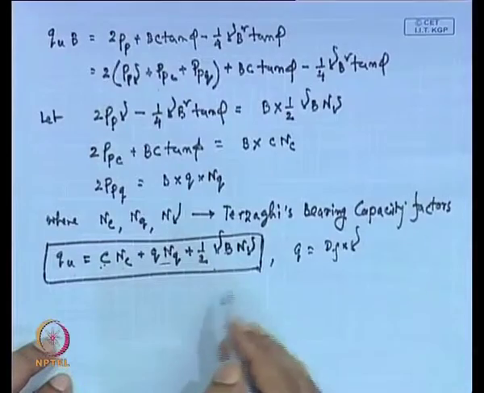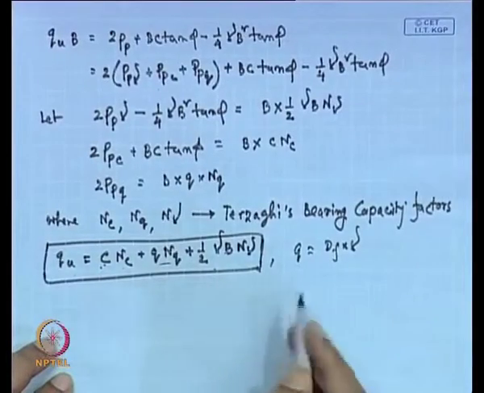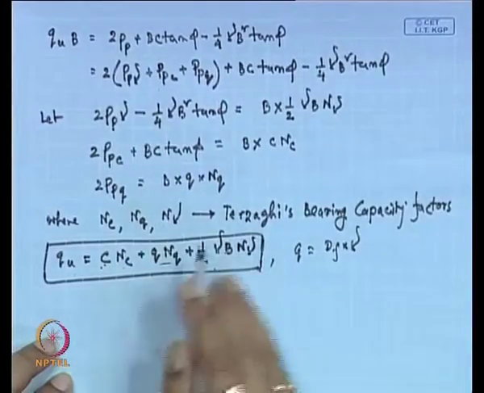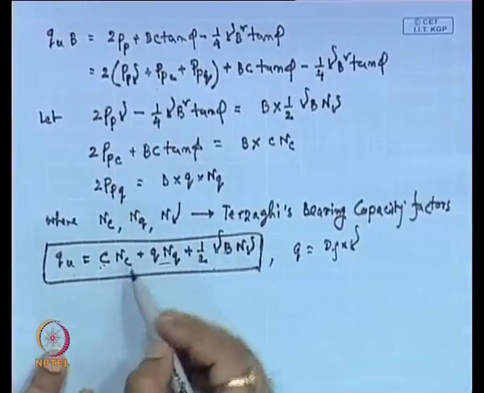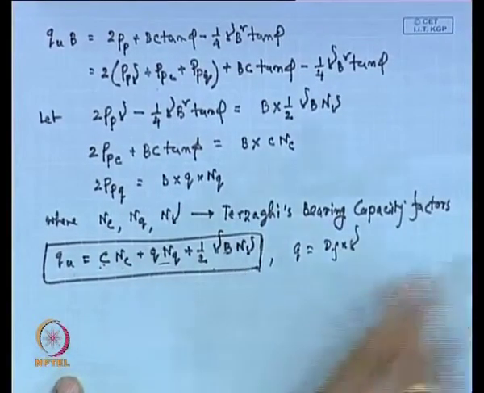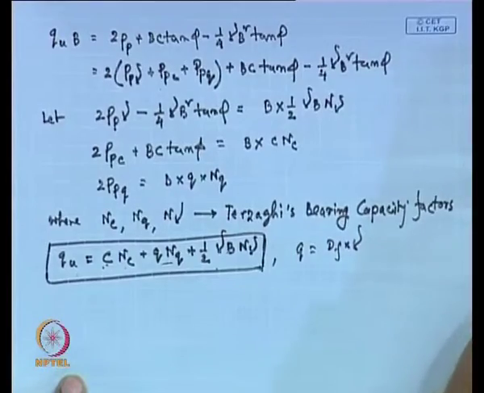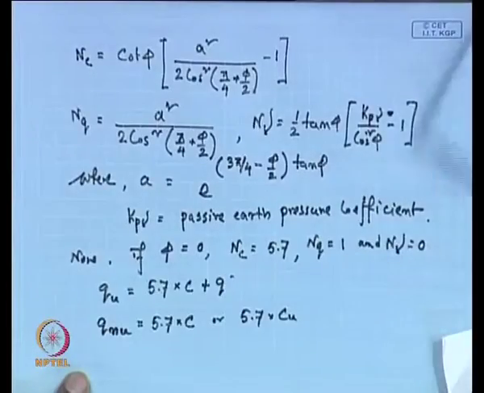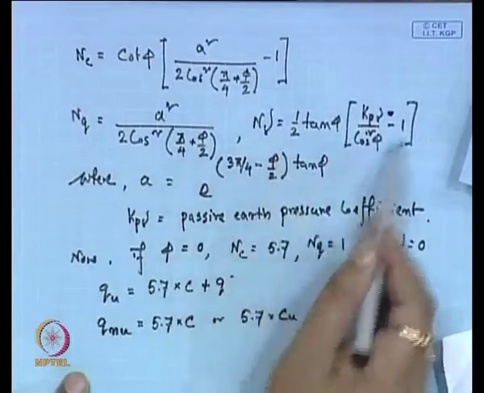In the next lecture I will discuss the different conditions, the general types. For inclined loading, or if there is a moment, how we will determine the bearing capacity. This is the simple expression that we can use. Here N C, N Q, N gamma expressions are given.